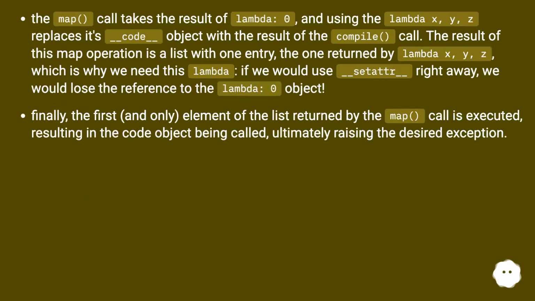The map call takes the result of lambda: 0, and using the lambda x, y, z replaces its __code__ object with the result of the compile call. The result of this map operation is a list with one entry, the one returned by lambda x, y, z, which is why we need this lambda. If we would use __setattr__ right away, we would lose the reference to the lambda: 0 object. Finally, the first and only element of the list returned by the map call is executed, resulting in the code object being called, ultimately raising the desired exception.